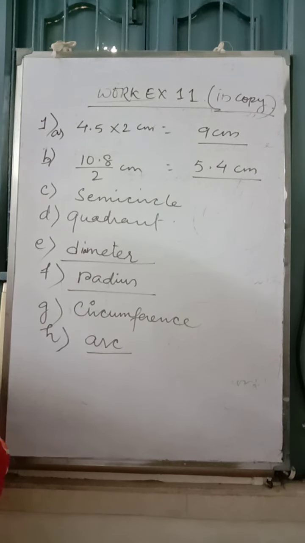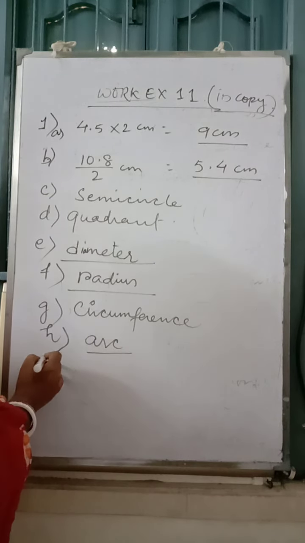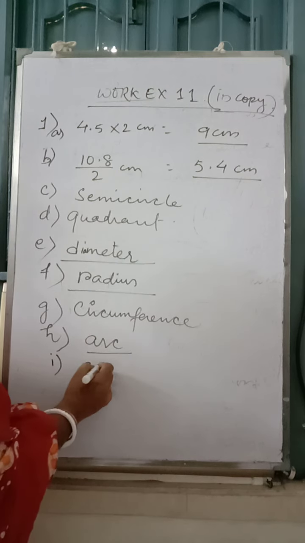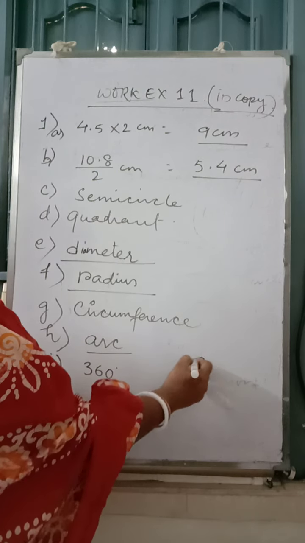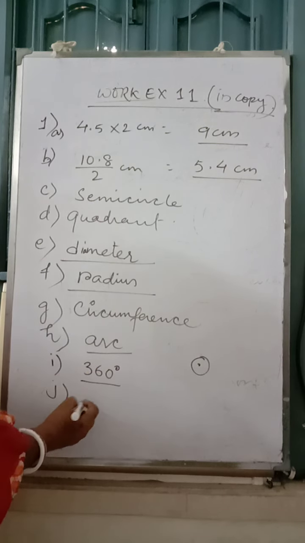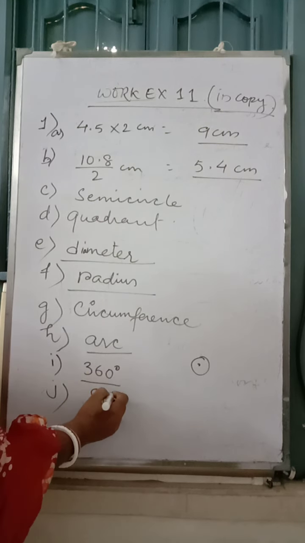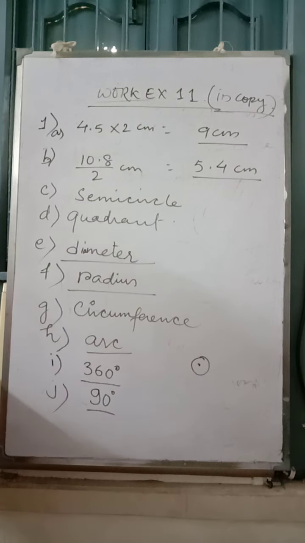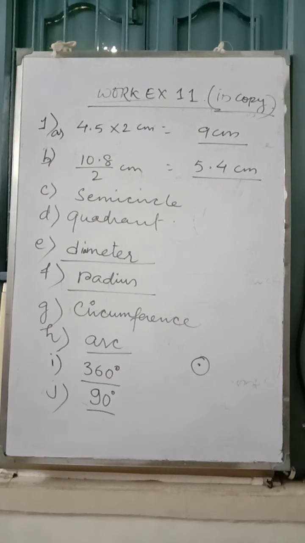When we take a complete circular turn, we have to turn 360 degrees, because all around a point is 360 degrees. A right turn means a turn of 90 degrees. So you will finish work exercise 11 in the copy.